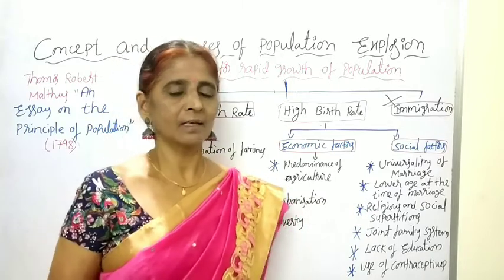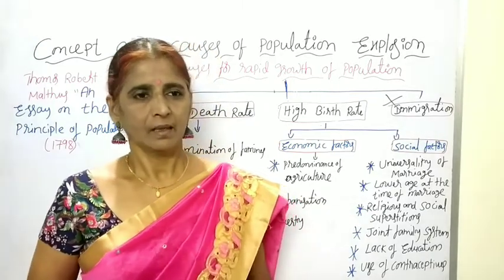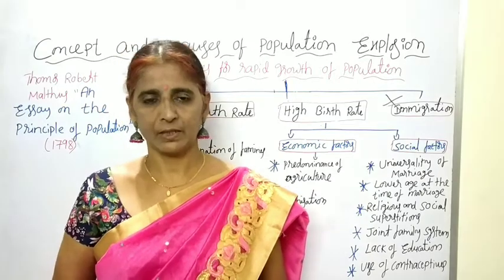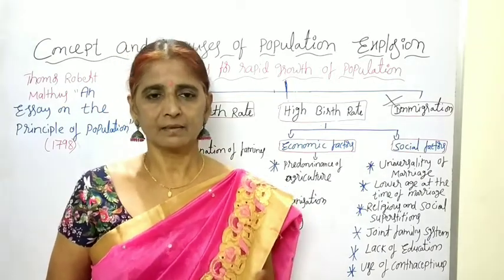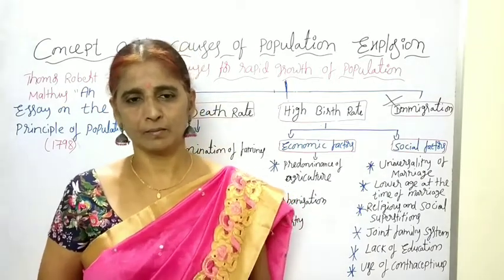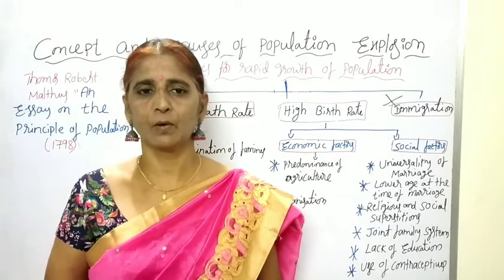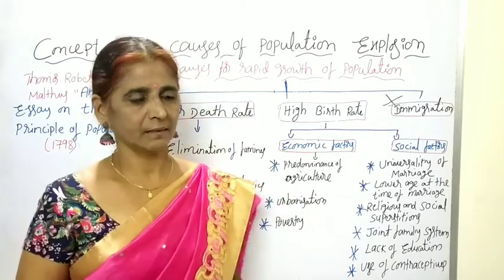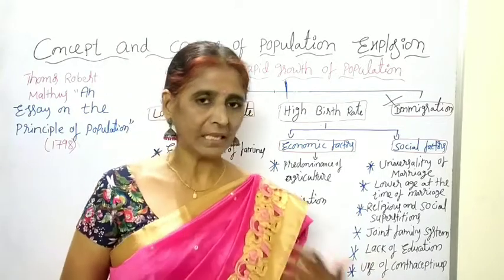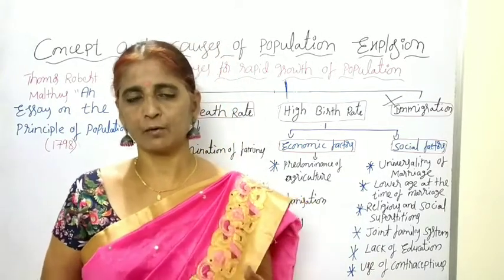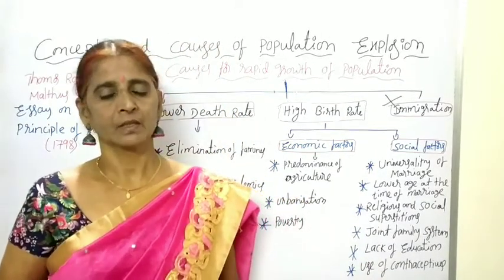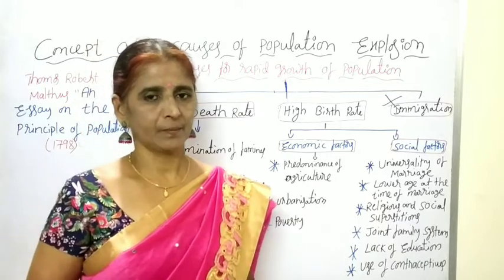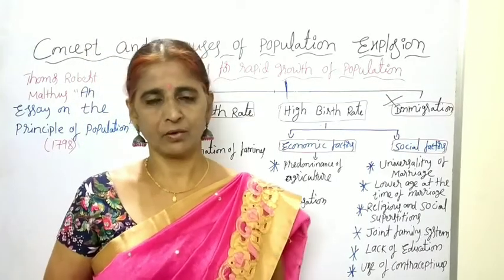In the small age, if they are marrying, there is a possibility to produce more children. In the early ages, the fertility rate is high, meaning the reproductive capacity will be more in the early ages. So whenever male and female are marrying at an early age, there is a chance of producing a greater number of children. Education only will provide a solution to this problem.